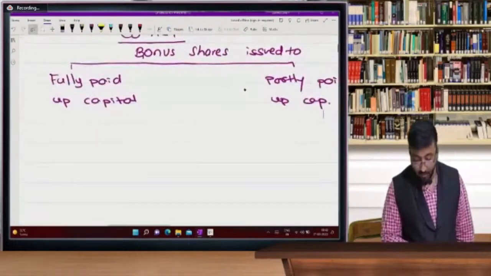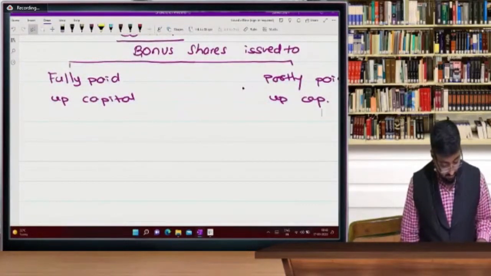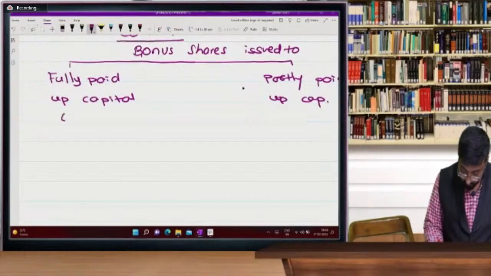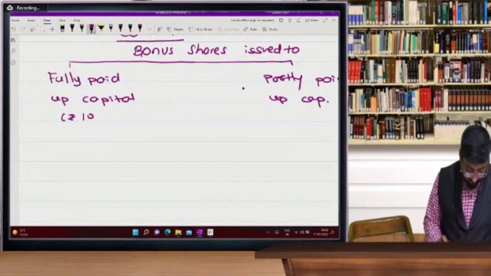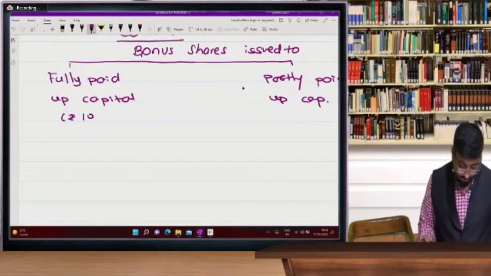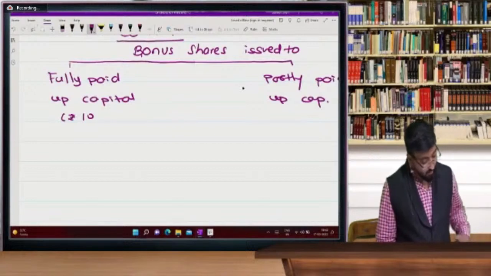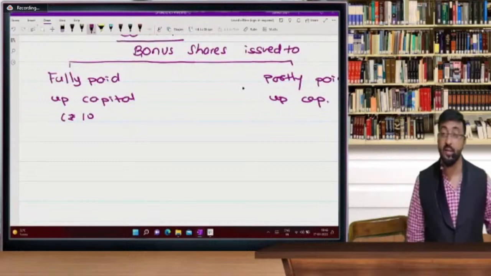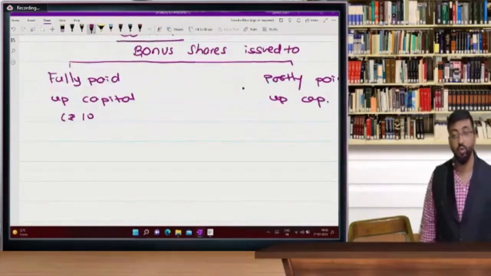Now, what are fully paid bonus shares and partly paid bonus shares? Yes, beta. Can we get the index in the app? No, beta. It has to be made in the notebook. Dhruv, can we get the index on the Board of Studies app? No, beta. Those students will get this index who are attending in the live session or recorded session. This is your effort that you have to take. Everything you will not get in the Board of Studies app.